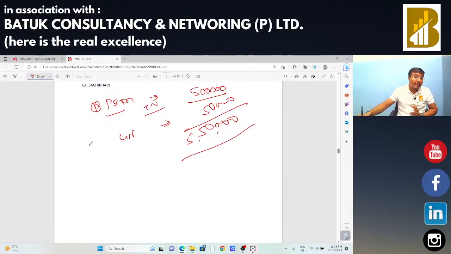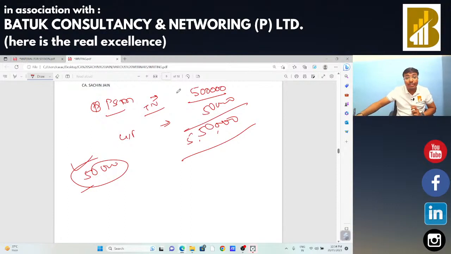In that case, you just need to check that the taxpayer has claimed 50,000 rupees ITC. Depreciation is claimed only on that taxable value. If he claims the depreciation on the complete 5 lakh 50,000 rupees, then the input tax credit of 50,000 is not allowed. This is the primary thing we need to check in case of fixed assets.